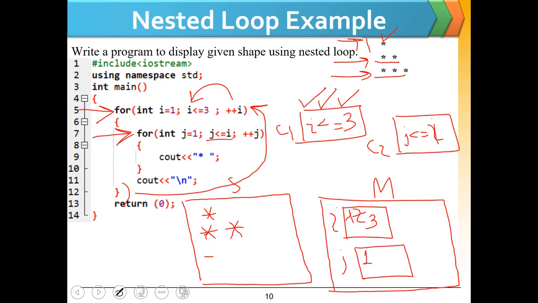The loop condition is j less than or equal to i. Since we have 1 in j and 3 in i, this condition is true because 1 is less than or equal to 3. This cout statement will be executed again and we will get the star on the screen.